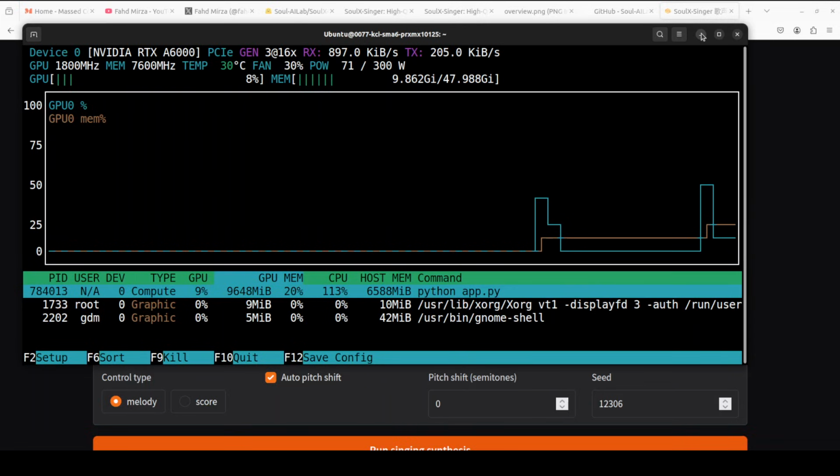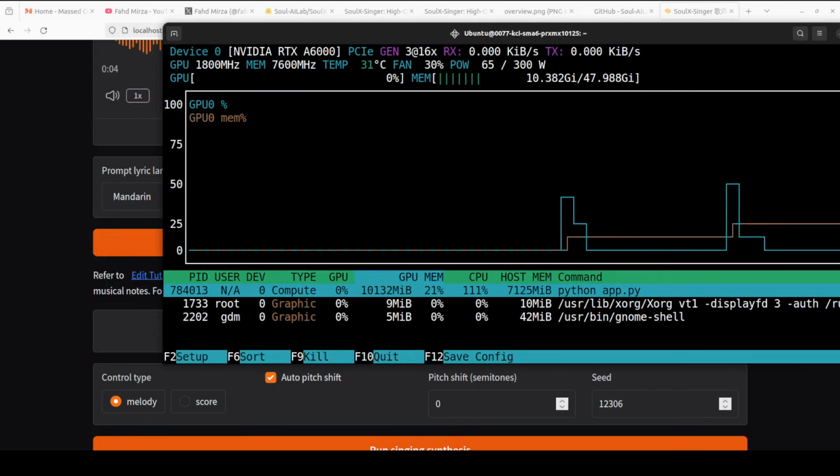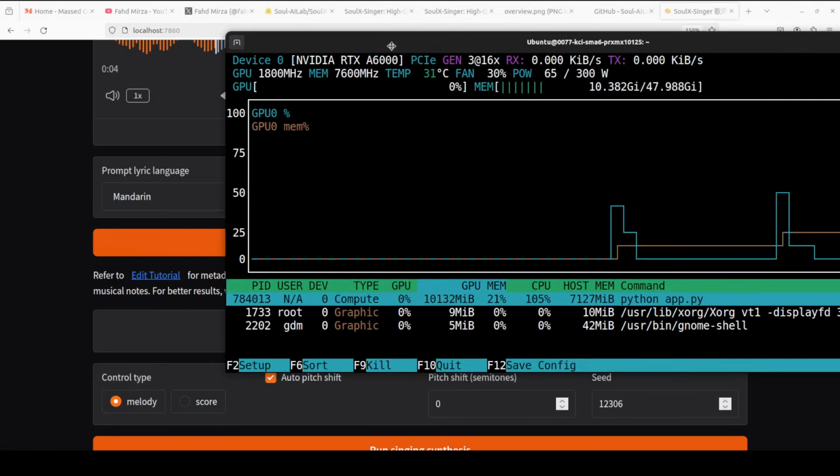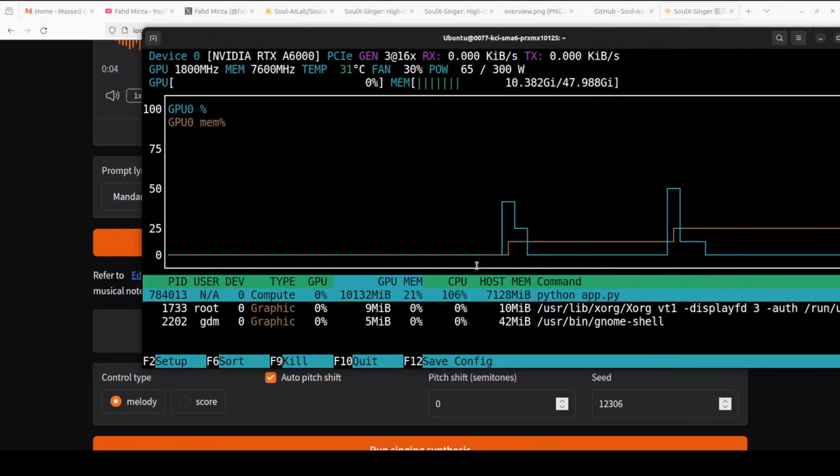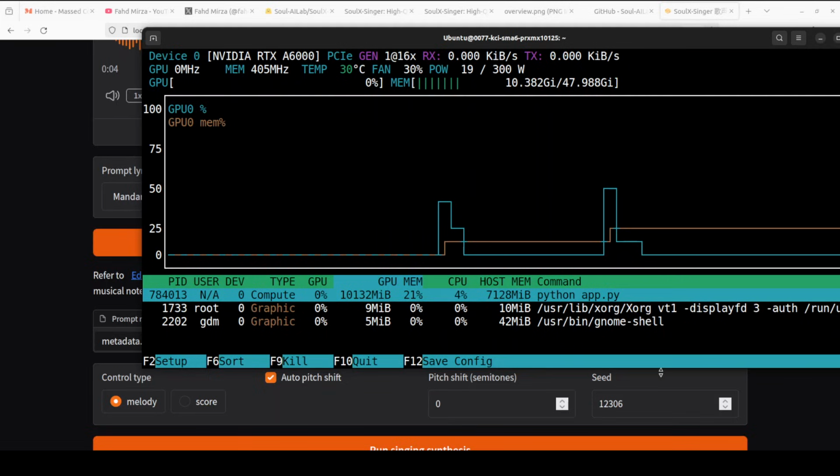Now it has jumped. I will just let it run. Okay, now it is shooting up. And I will also check what is happening behind the scenes, still processing. It also takes into consideration a lot of other models too. I think it already has done it. So the model is fully loaded.